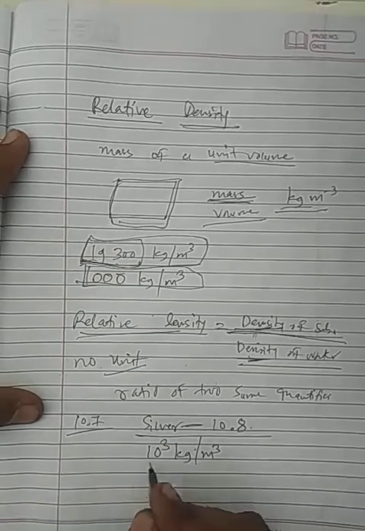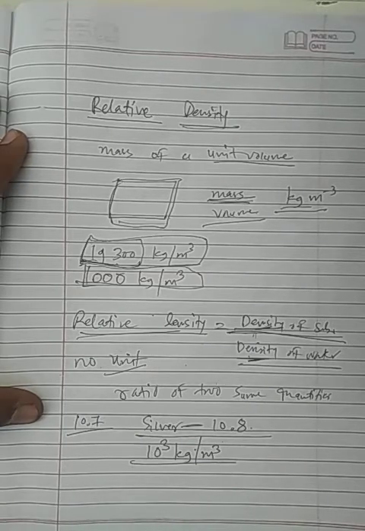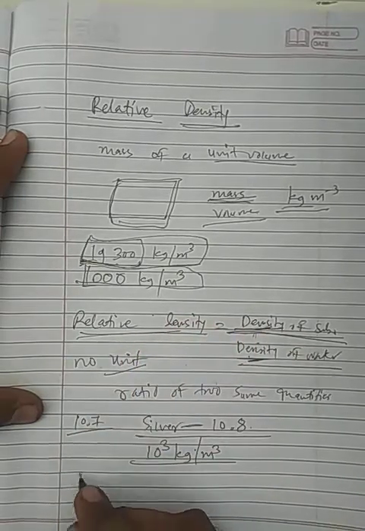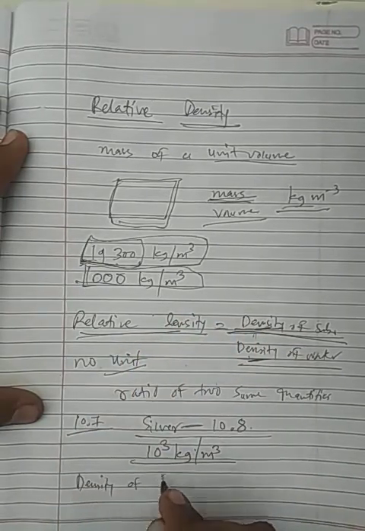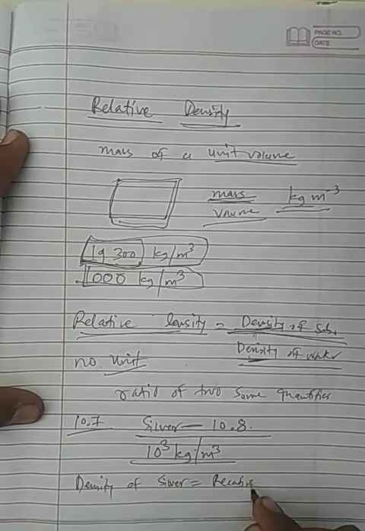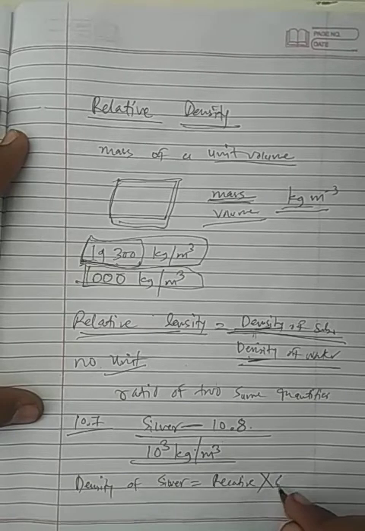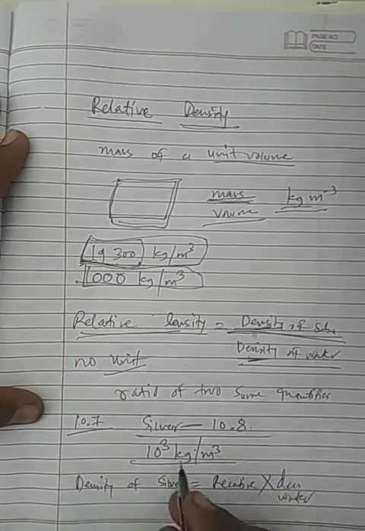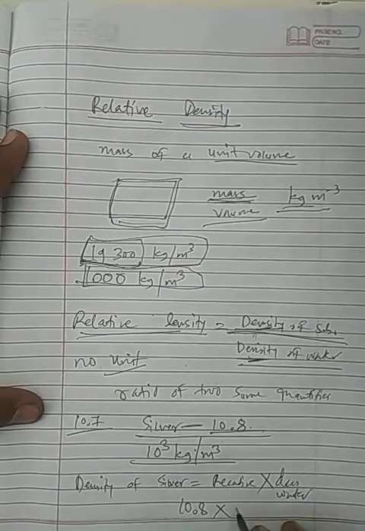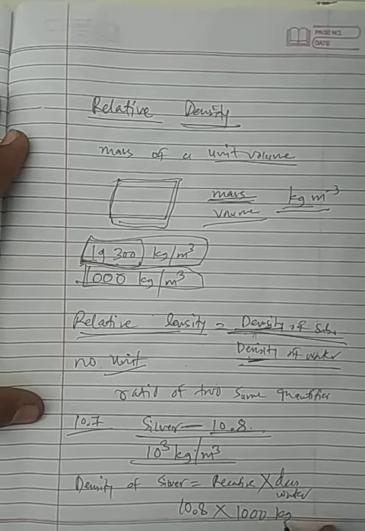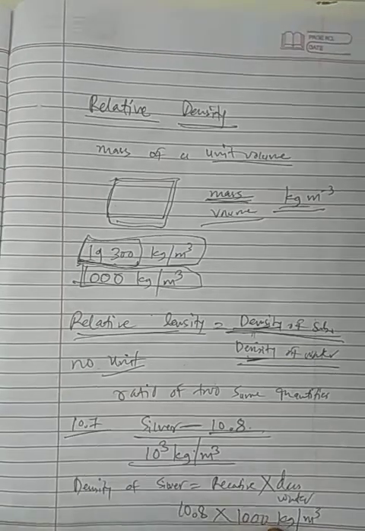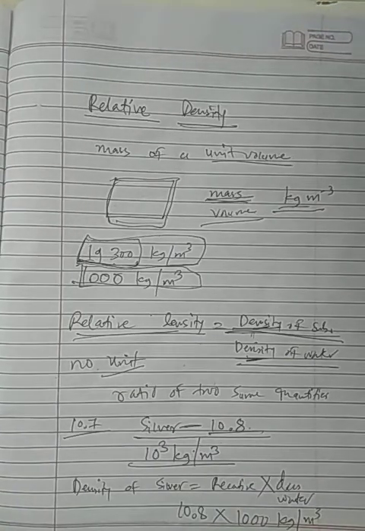So by this formula, density of silver is equal to relative density into density of water. So 10.8 into 1000 kilogram per meter cube. By calculating this you can get density of silver.